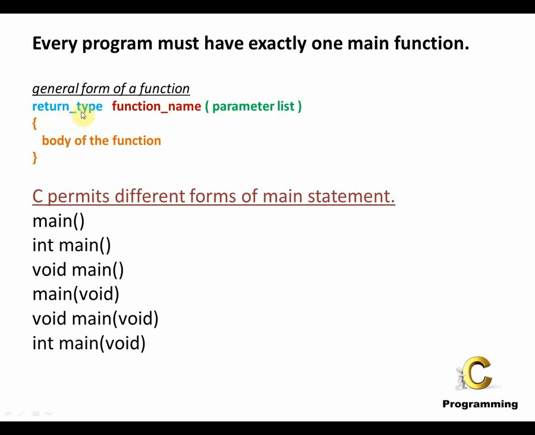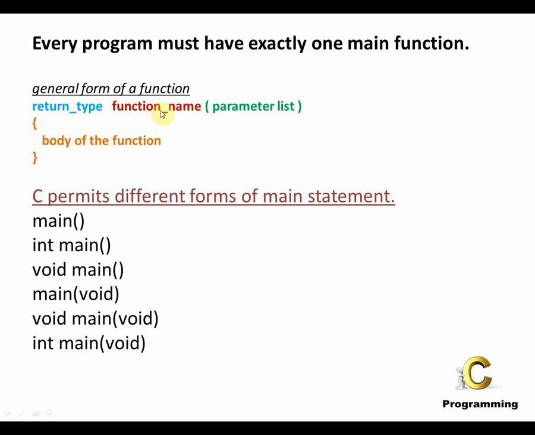If the function returns a value which is of the type, say, double, then this return type would be double. So depending on what the function returns as a value or as a result, that return type is mentioned over here. Indirectly, it is the data type.